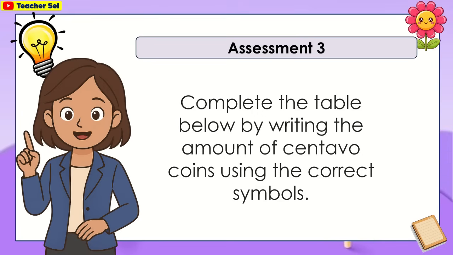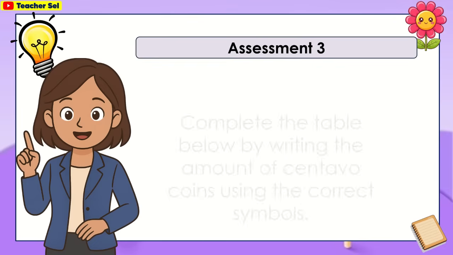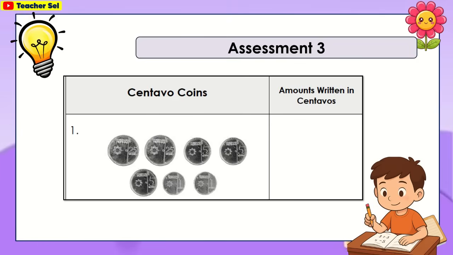For assessment 3, complete the table below by writing the amount of centavo coins using the correct symbols. For number 1, write the amounts written in centavos.